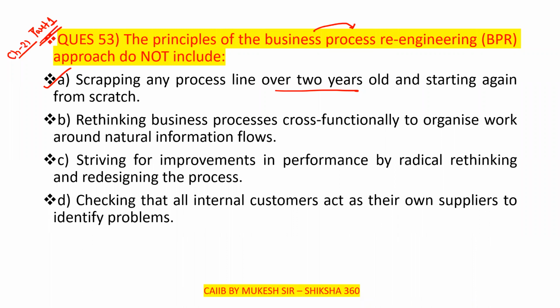The second one is rethinking business processes cross functionally to organize work around natural information flows. The third one is striving for improvements in performance by radical rethinking and redesigning of the process. Option number 4 is checking that all internal customers act as their own suppliers to identify the problems.